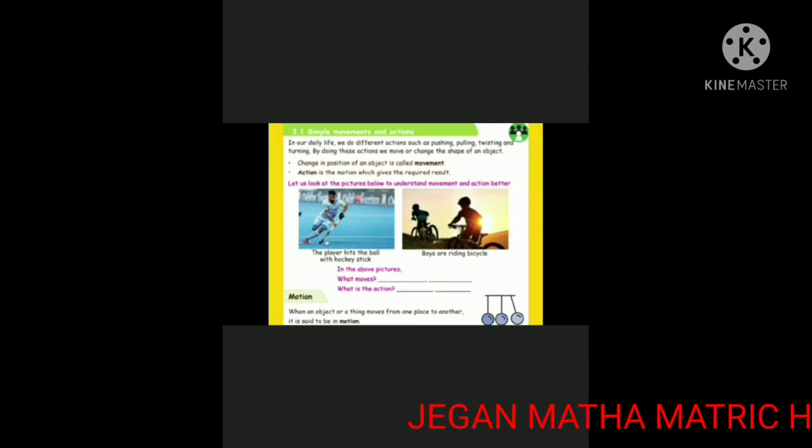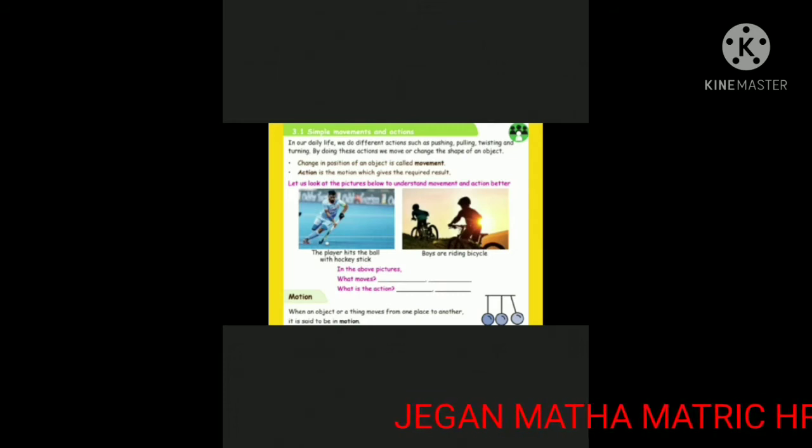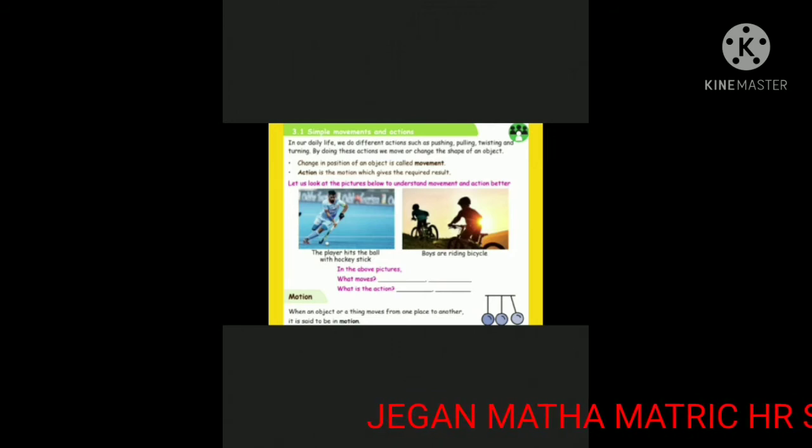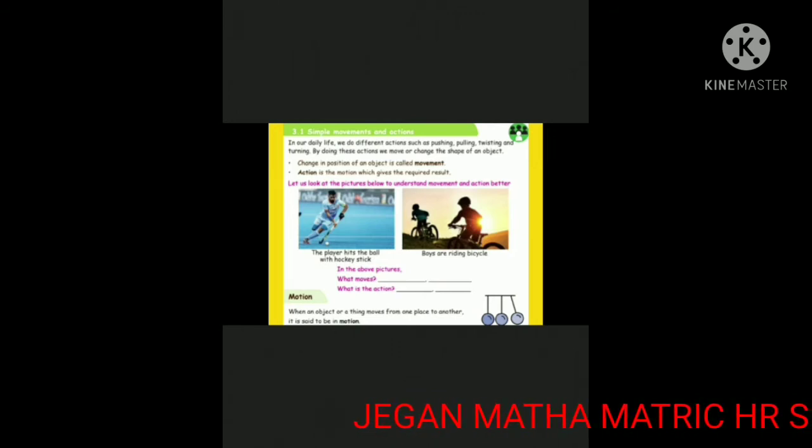So, change in position of an object is called a movement. The movement is defined as the change in position of an object or a thing. So, what is an action? Action is the motion which gives the required result.